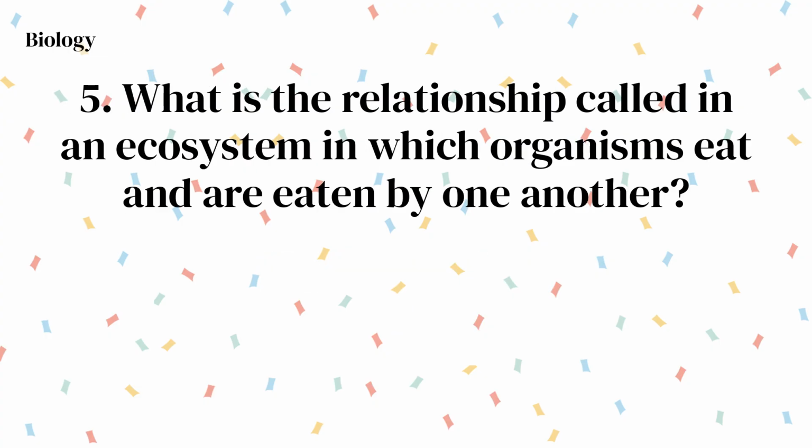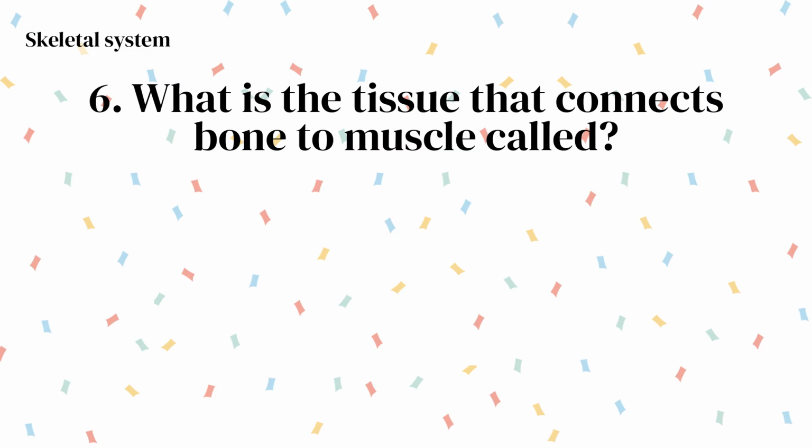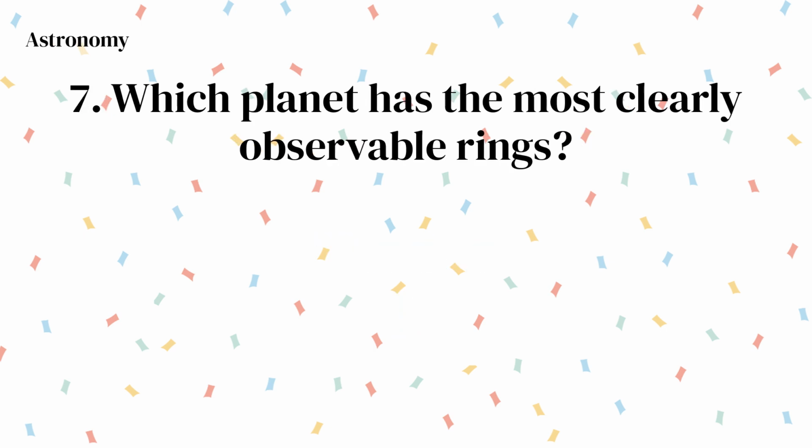Hemoglobin. What is the relationship called in an ecosystem in which organisms eat and are eaten by one another? Food chain. What is the tissue that connects bone to muscle called? Tendon. Which planet has the most clearly observable rings?